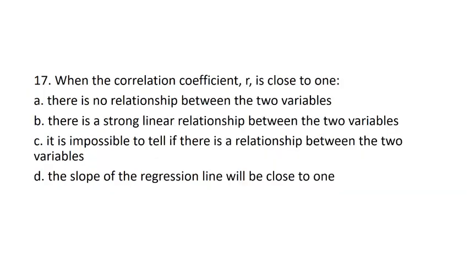Next question is, when the correlation coefficient, which is denoted by R, is close to 1. We know that it is between -1 and +1. So when it is close to 1, it tells us that there is a strong linear relationship between the two variables. So the answer will be B.